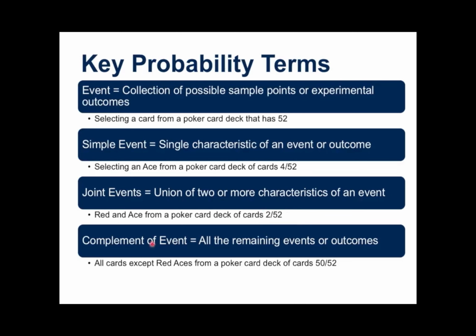The complement of events are sort of the opposite. It's all cards except the red aces out of a poker deck. So in this example, it would be the 50 remaining cards that are not red aces divided by 52. Both of these concepts are going to be helpful to us as we move forward with these examples. Just keep these simple illustrations in mind.